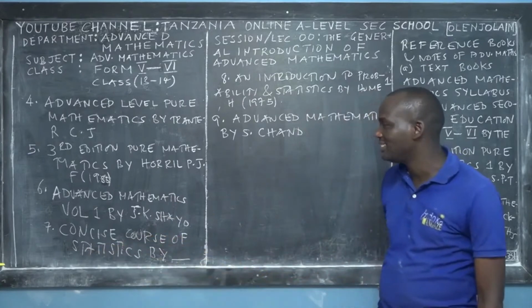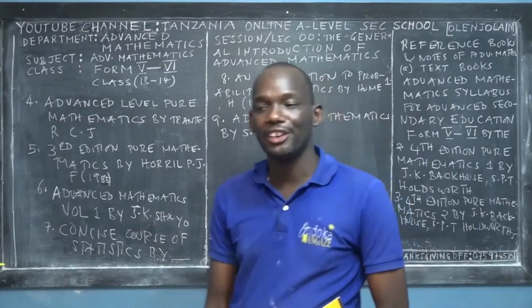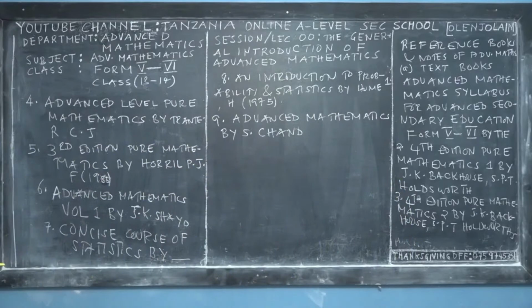Concise Course of Statistics. This is my favorite book. I used it to learn probability and statistics. During our age, we had probability, statistics 1, and statistics 2.